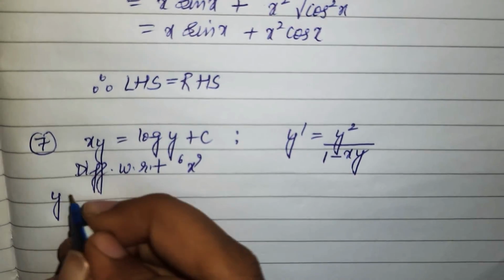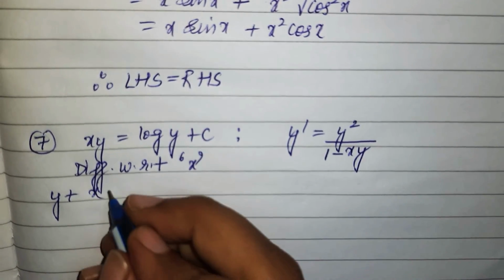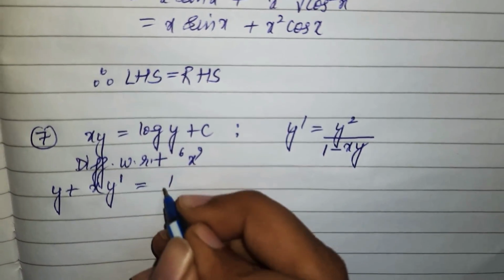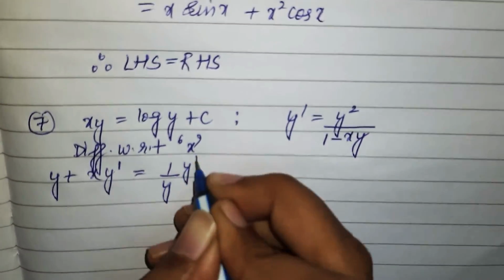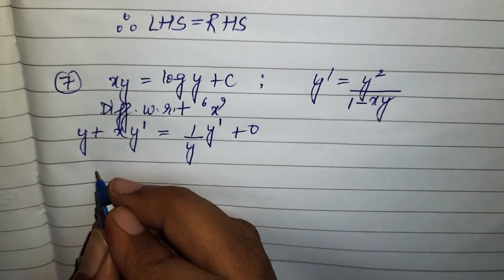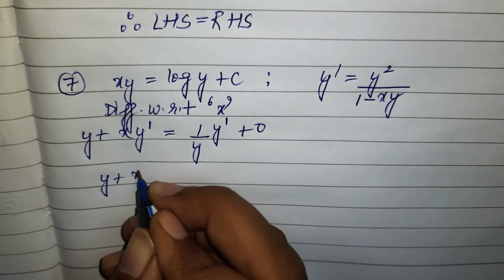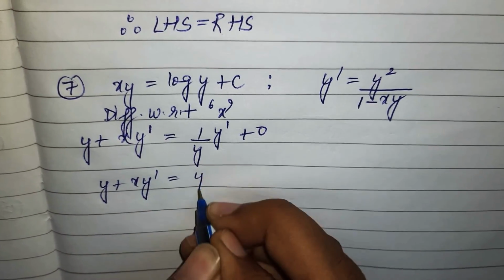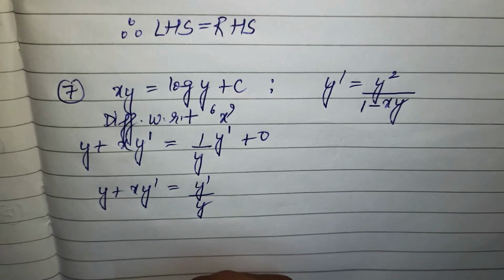This will become y plus xy dash, product rule, equals 1 upon y into y dash plus 0. So I am getting y plus xy dash equals y dash upon y.